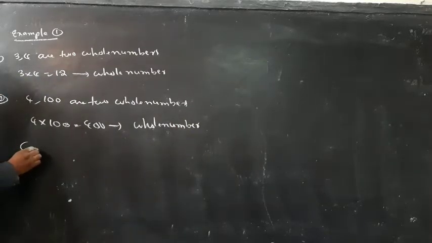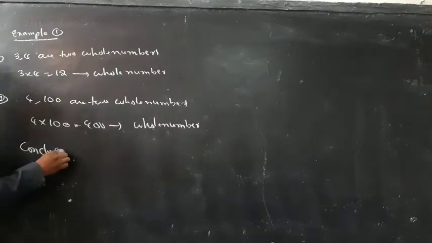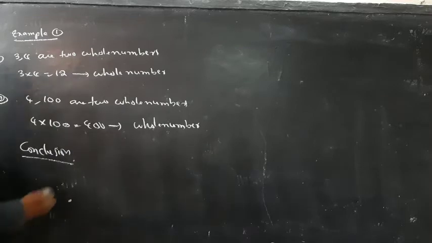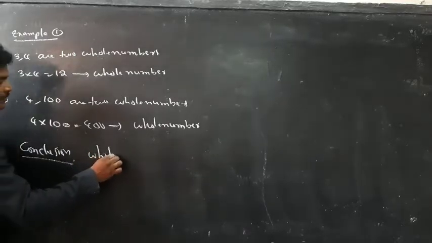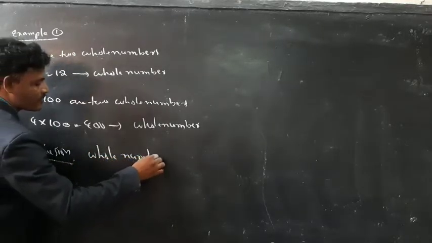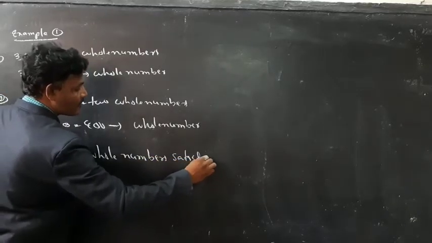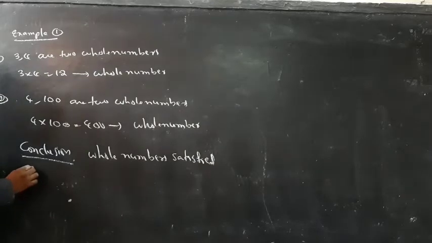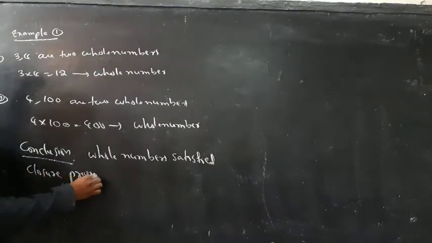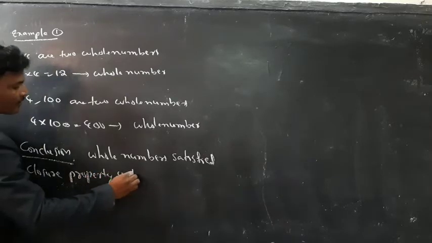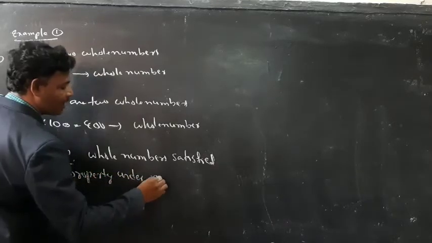So what is the conclusion here? Whole numbers satisfied closure property under multiplication.